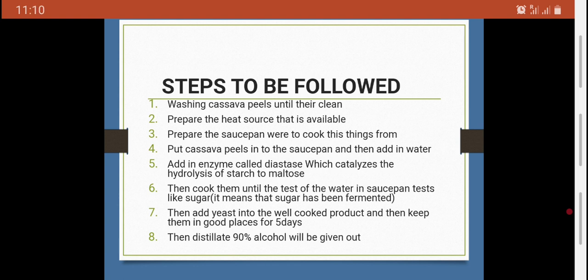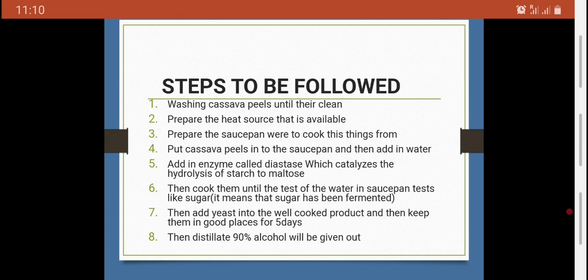Then, at the seventh step, add yeast into the well cooked product, that porridge form. Add in the zymase that I told you about.